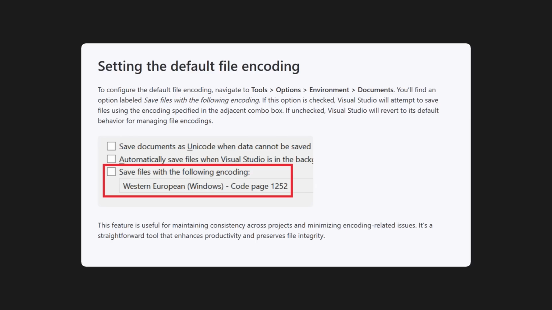Number 14. Historically, there was no easy way to set the default file encoding, but finally this year they added a way to do that.